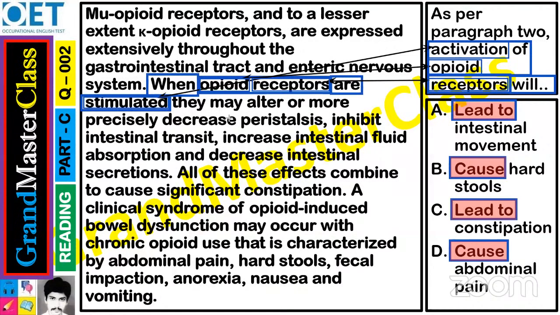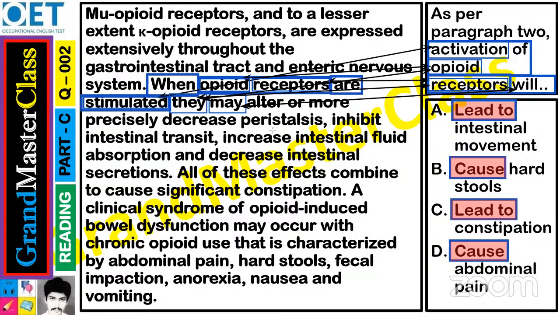So what will happen? They means what? Opioid receptors. They means opioid receptors. Again, may means will.